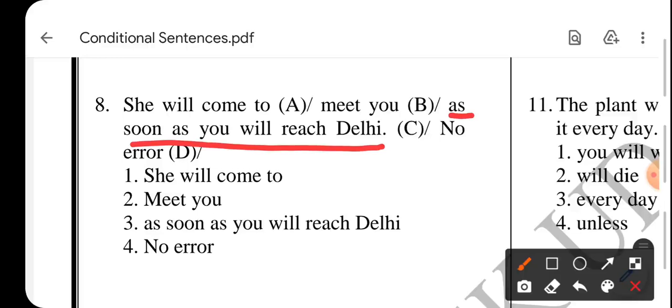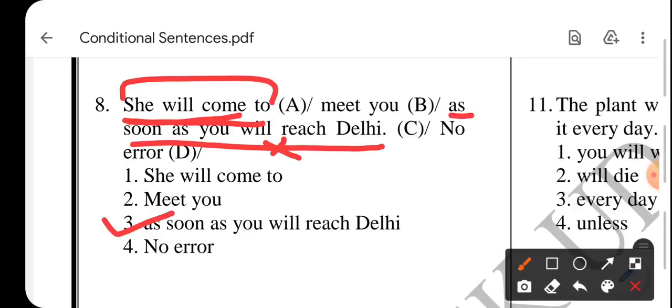Here will आपका पहले ही use हो चुका है, she will come to meet you. Now already future action, two actions one after the other, one is already taking will, the other one will is not necessary. So third part, which is your C, यहाँ पे आना चाहिए. Now the correct sentence would be, she will come to meet you as soon as you reach Delhi. Will is not required here.